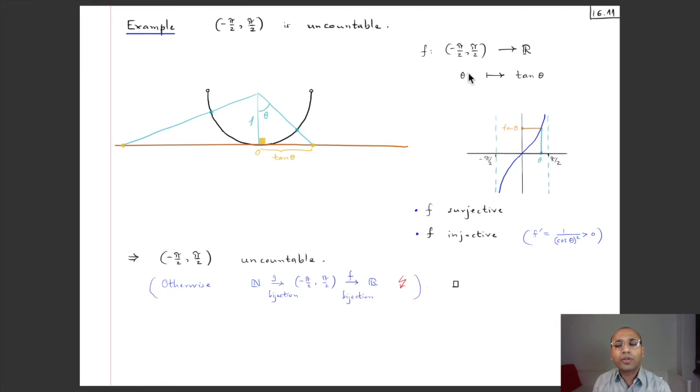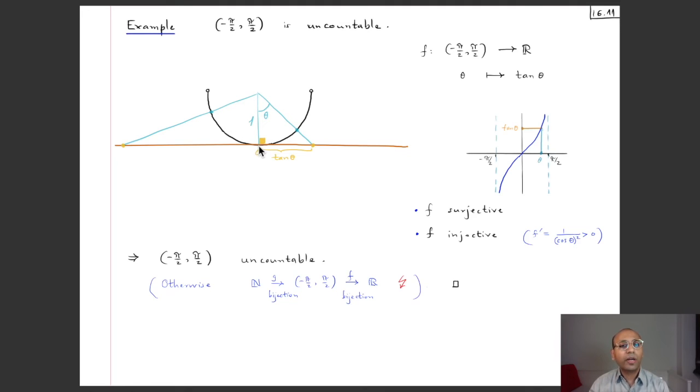And to produce this bijection, we will do the following construction. So imagine a semicircular arc of radius 1 with a horizontal diameter, and from the lowest point of this semicircular arc we draw a tangent line to this semicircular arc, which we think of as the real line. Now we are going to produce a bijection from this interval to R, and to do this we will imagine the theta which belongs over here as an angle which is made with this vertical radius. And if theta is positive, we take the angle towards the right, and if the theta is negative, then we take the angle towards the left.